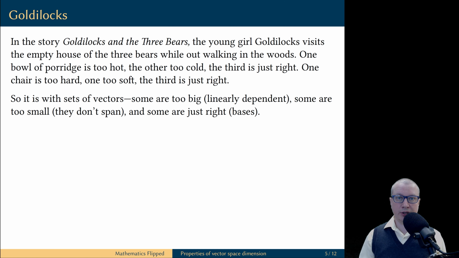Now, we are going to draw an analogy between vector spaces and the Goldilocks story. In vector spaces, some sets are too big, they are linearly dependent. Some sets are too small, they do not span the vector space, and some sets are just right, they are the basis of the vector space.